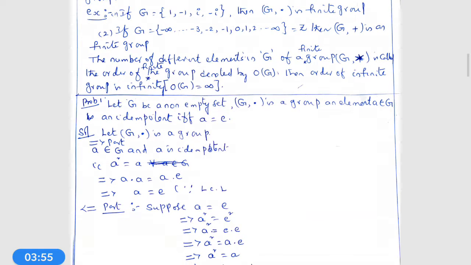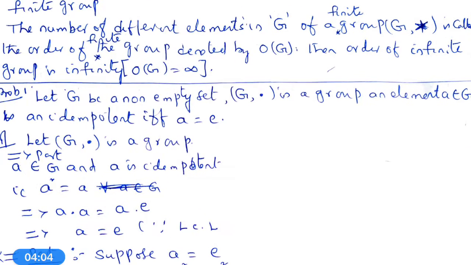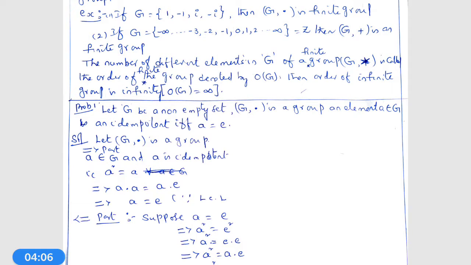If G has an element A, then A is idempotent if and only if A is equal to E. If it is idempotent, then A is equal to E, and if A is equal to E, then it is idempotent. That is the theorem that we have to prove.